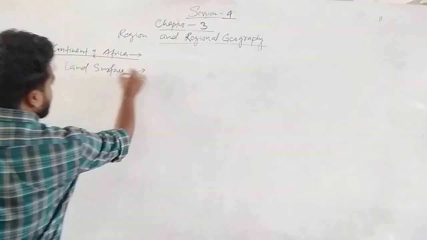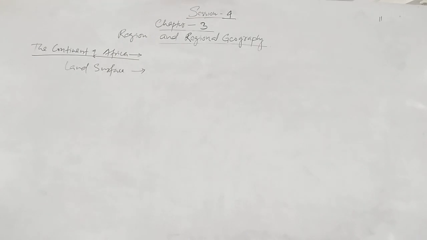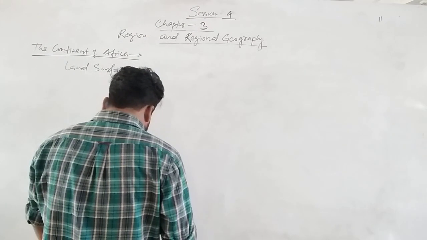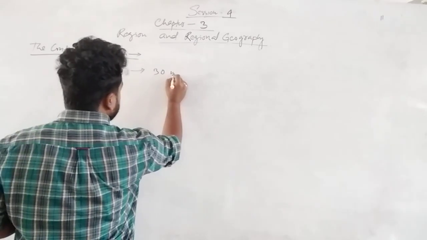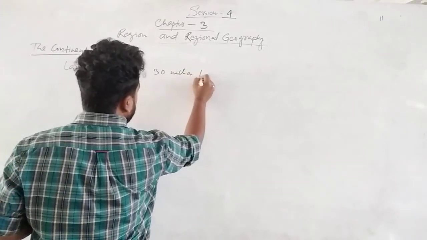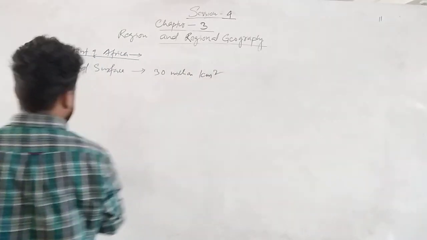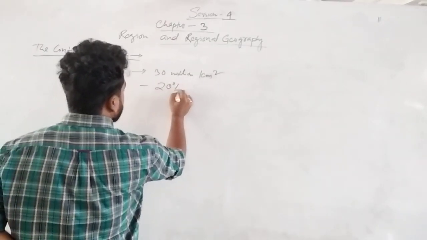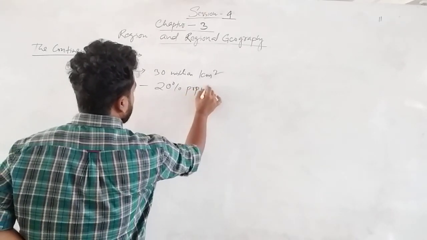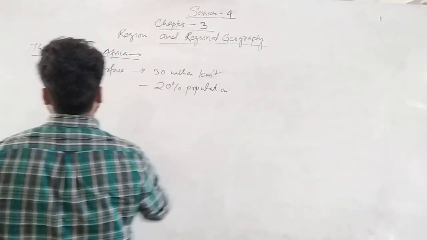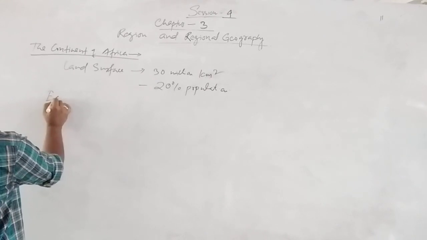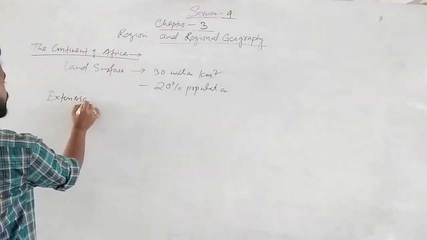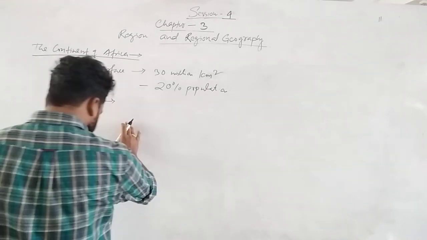What is the total land surface? 30,000,000 square kilometer. That means 20% of the total population lives here. And what is the extension? Extension is